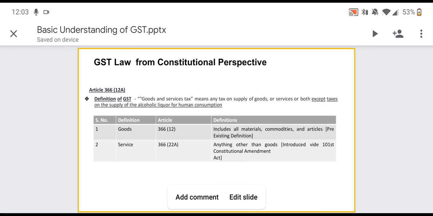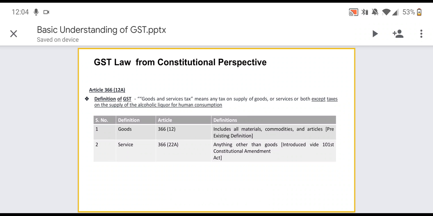So moving forward to the definition of goods. What do we mean by goods? What is the definition given under the Constitution for goods? So as per the Constitution, goods includes all materials, commodities and articles. That means any kind of material, any kind of commodity and article is called goods as per the Constitution. So this definition is not introduced in the Amendment Act. It was already there in the earlier Constitution of India.